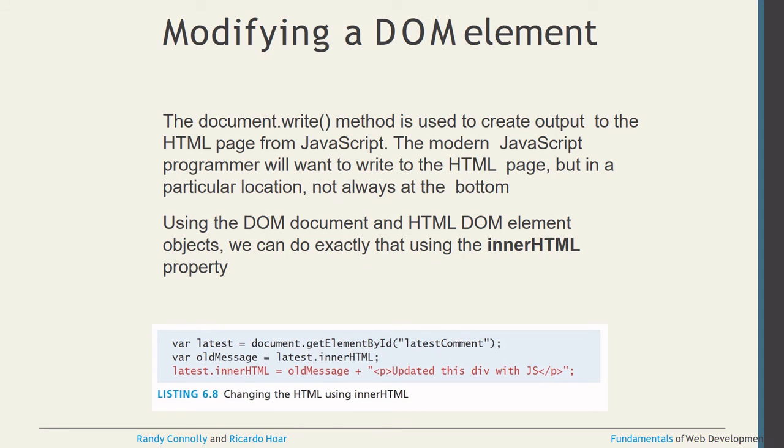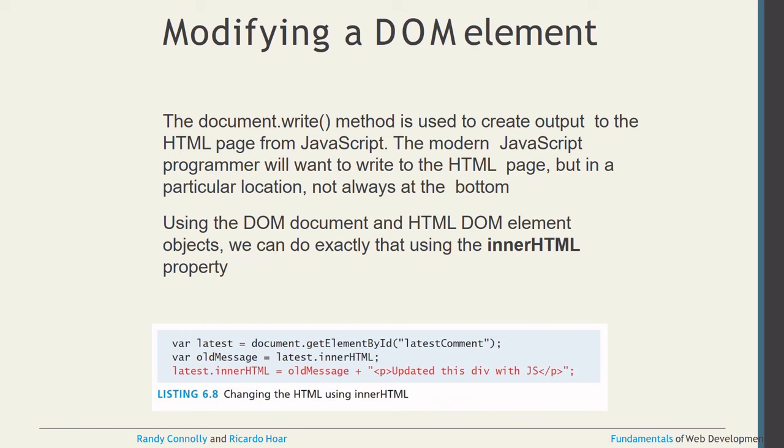Whenever you are modifying document elements, DOM elements, the document.write method is used to create output to the HTML page from JavaScript. Modern JavaScript programming wants to write to the HTML page in a particular location, not always at the bottom. Using the DOM document and HTML DOM element objects, we can do exactly that using the innerHTML property. Okay, the innerHTML property.